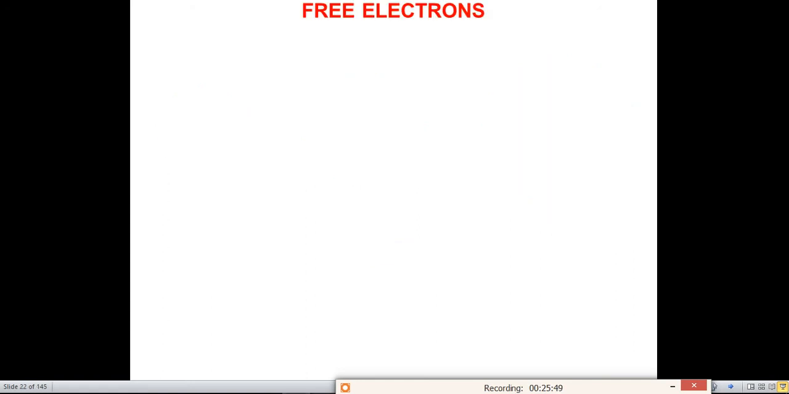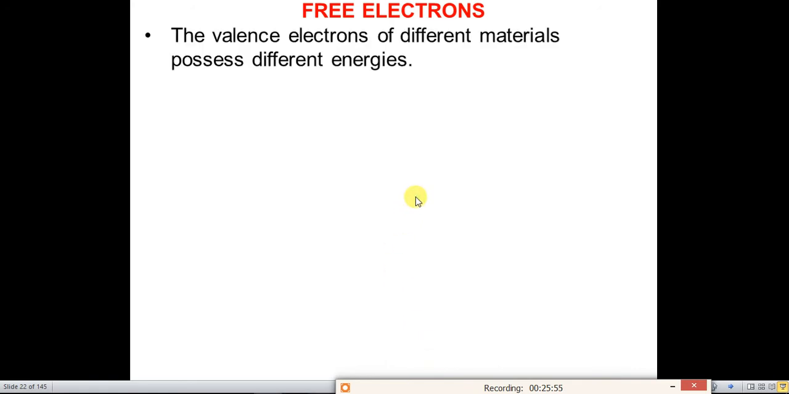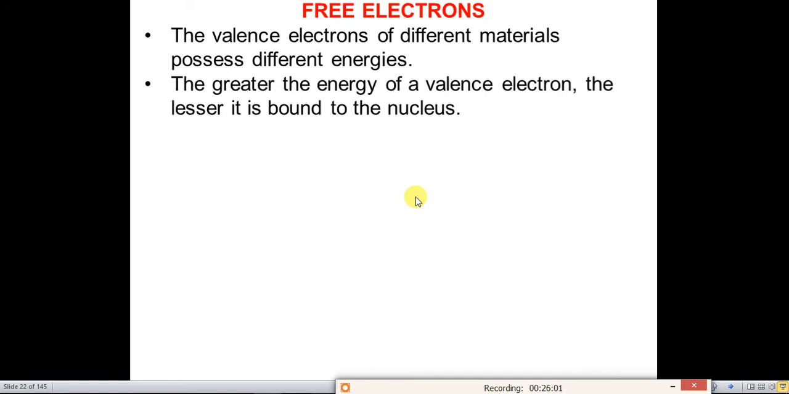Now the next topic is free electrons. What is the meaning of free electrons? The valence electrons of different materials possess different energies. The greater the energy of the valence electrons, the lesser it is bound to the nucleus. What does it mean? It means that the outermost electrons are loosely bound to the nucleus. Energy is high, but they are loosely bound to the nucleus. Loosely bound means they can be freed easily by the application of an external electric or magnetic field.